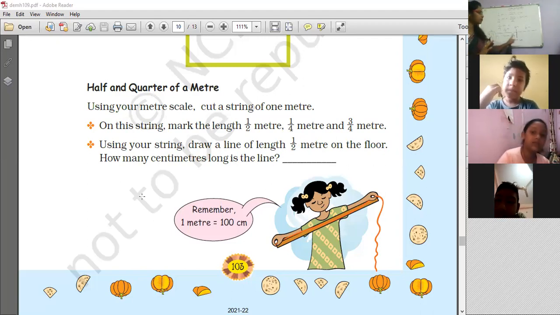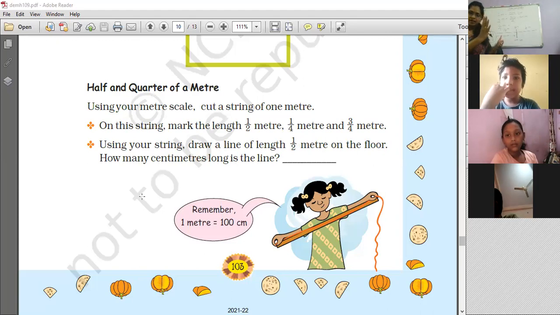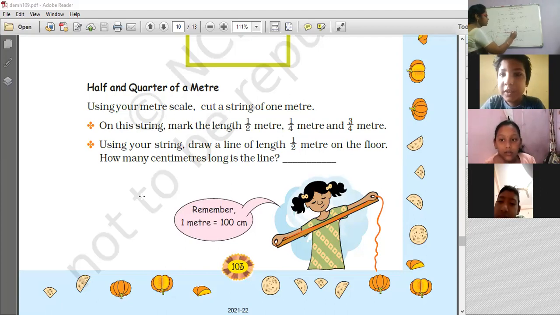Similarly, we are dividing this 100 centimeter scale also into 4 equal parts. Clear? This is already half. So this half I am dividing again into half. So what will be this part? How much will be this part, Akshat, or anyone? I have divided this into 50 centimeters, ma'am.